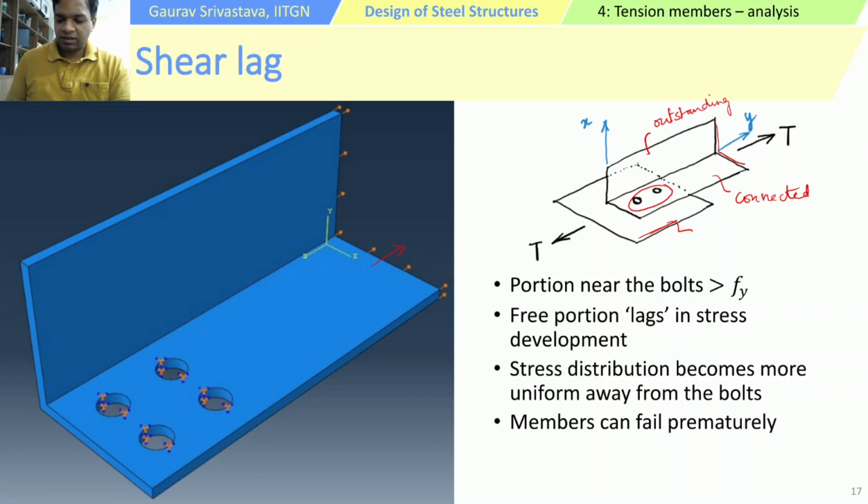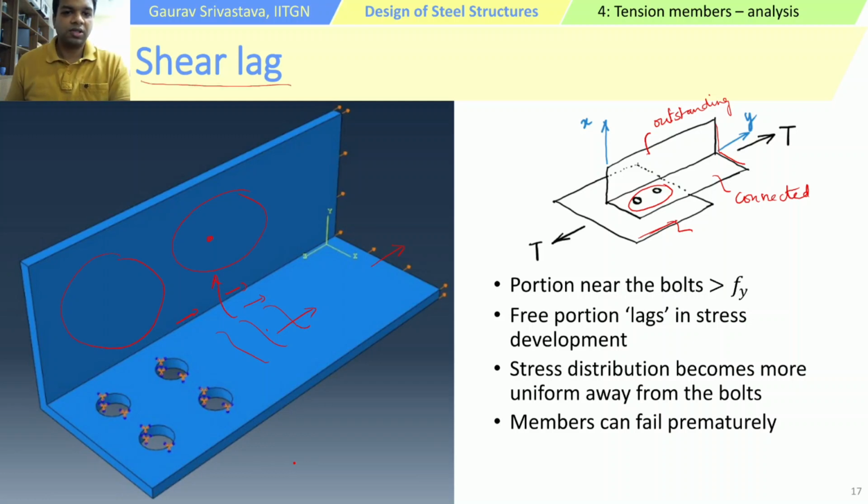And basically, if you can imagine how the stresses will transform, how they will move from one portion to the other. So initially, the connected portion will develop the tensile stresses, and from connected to the unconnected or the outstanding members, the transfer of stresses will be through the shear stress, right? So this will try to pull, whereas this portion will lag behind. So this lagging behind phenomenon is called the shear lag.